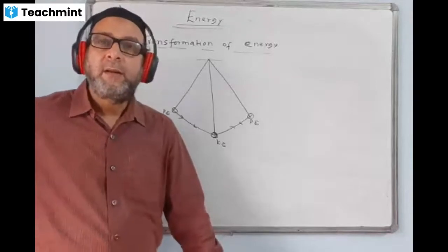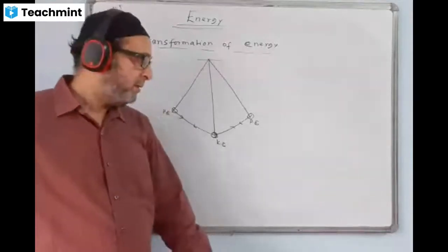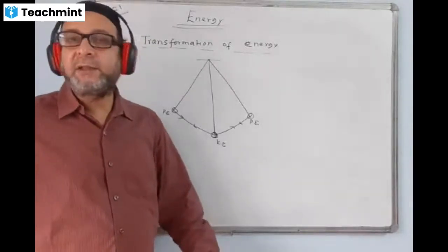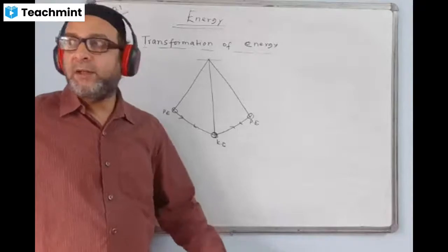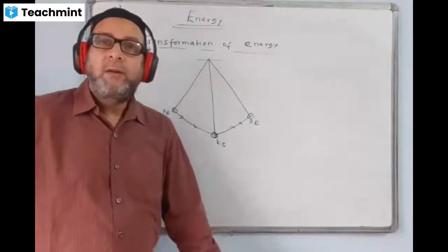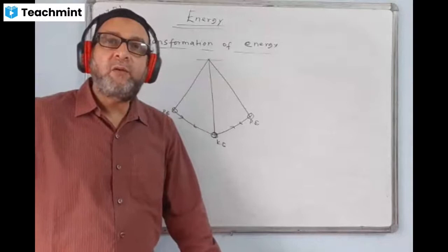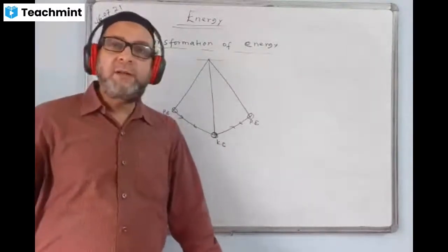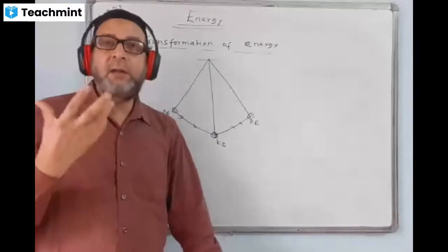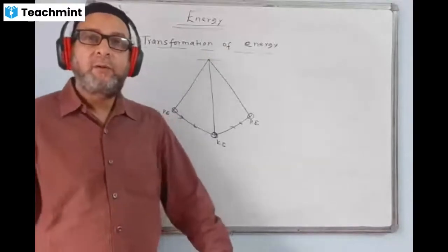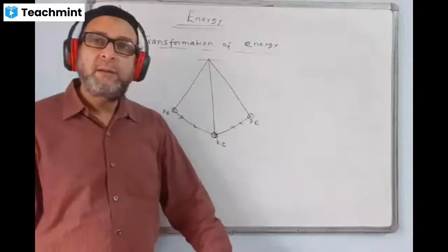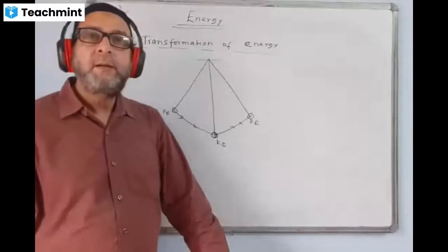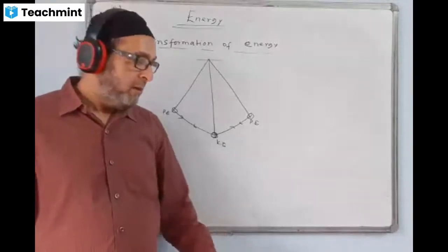Light energy to chemical energy. Sunlight comes, a chemical reaction takes place, and the plants manufacture their food. That is called photosynthesis, isn't it? Yes, sir.